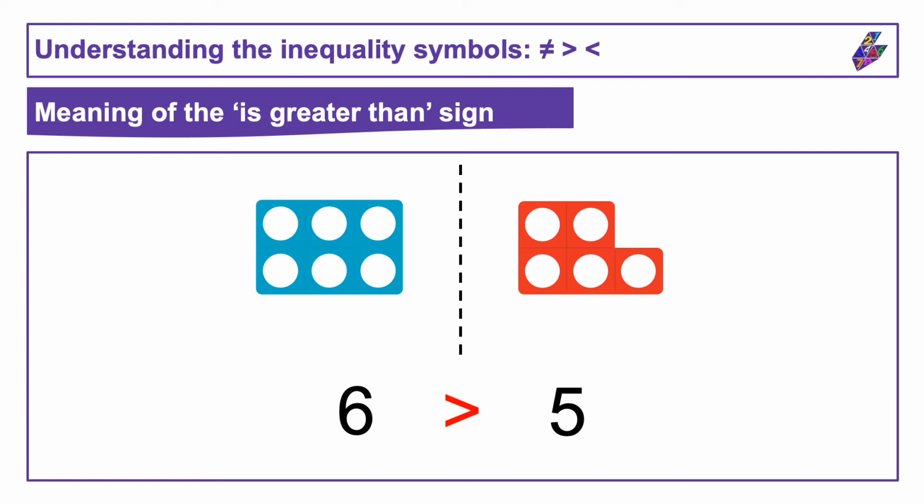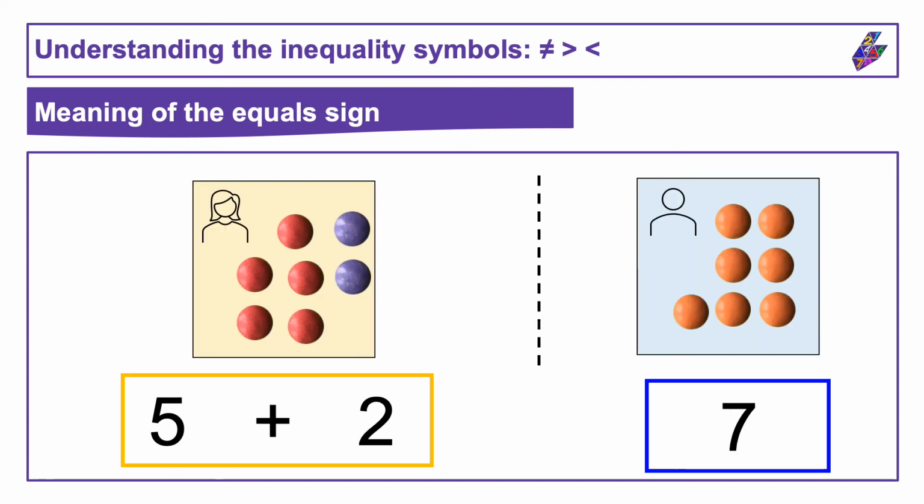We'll look now at a series of examples that you've seen in a previous video using the equal symbol and the is not equal to symbol. But now we'll get some experience with our two new symbols, is greater than and is less than. If I'm comparing Jenny and Michael's sweets, in this situation, I can see that Jenny has 5 red sweets and 2 purple sweets.